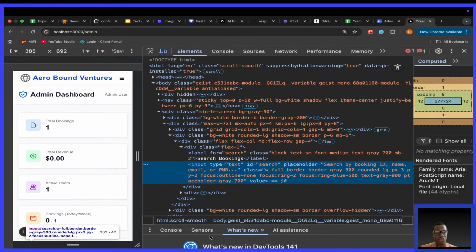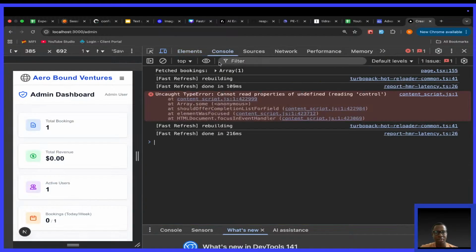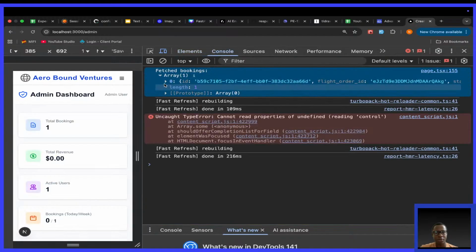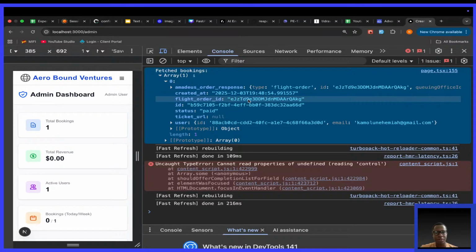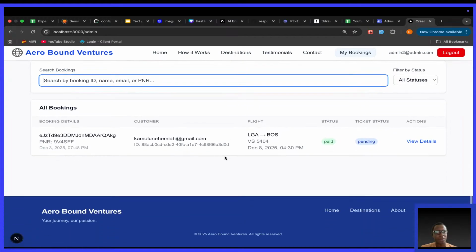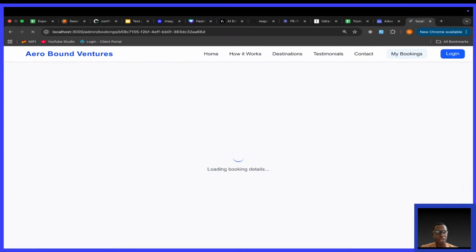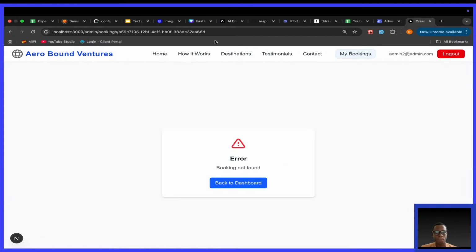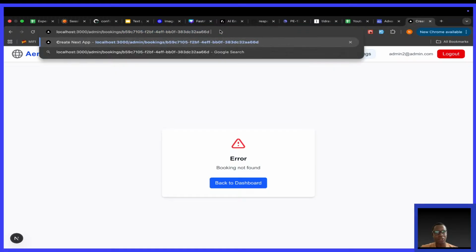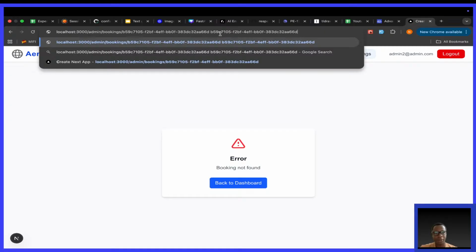Just to remind you, see this in the console. This is the flight order ID. It starts with an E. The B one is a booking. This is the actual booking ID. So when I click this, this is the actual value. If I paste, I think they're actually identical.